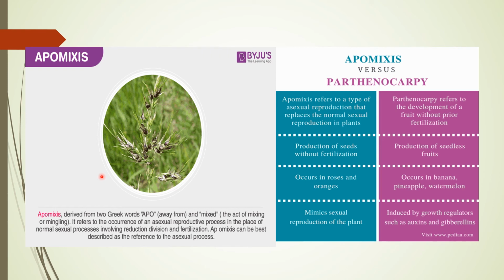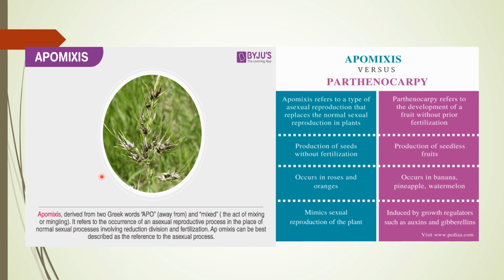In some species, in a very rare, extreme condition, the diploid egg cell is formed without reduction division. You know very well that when the egg cell is formed there is a reduction and the ploidy changes to half. But in some species the diploid egg cell is formed without reduction division and develops into an embryo without fertilization. So again, it is asexual reproduction in the absence of pollinators and takes place in extreme conditions. This is also a type of apomixis.